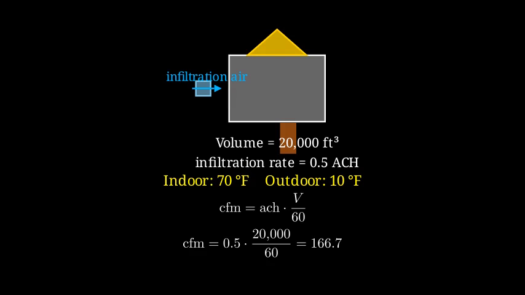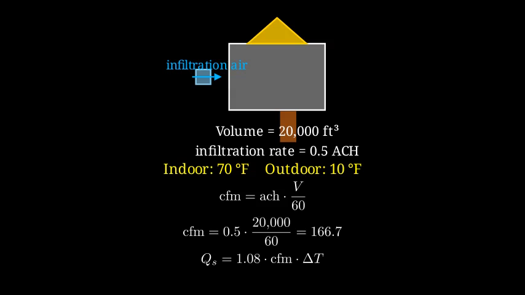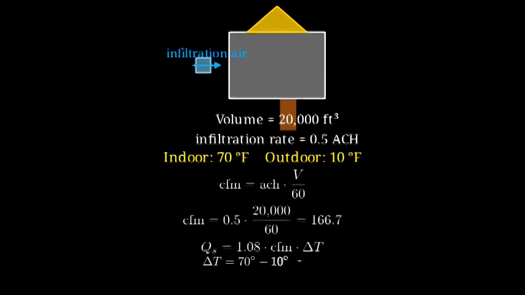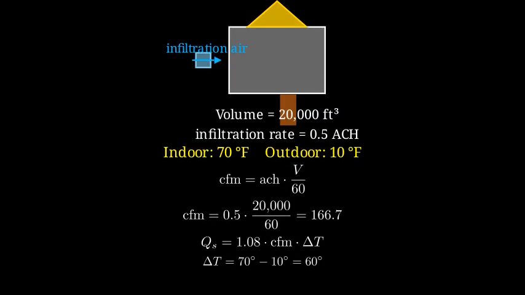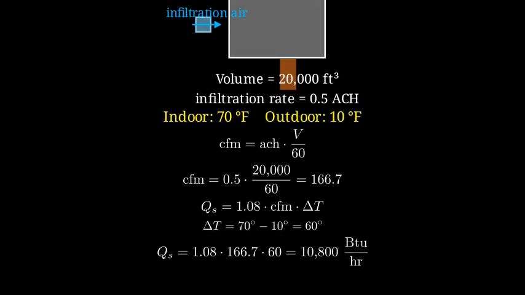We now use the sensible heat equation for air, which is Q sub S equals 1.08 times CFM times delta T. Delta T is the temperature difference between indoors and outdoors, 70 minus 10, which is 60 degrees. So Q sub S equals 1.08 multiplied by 166.7 times 60, giving us 10,800 BTU per hour.